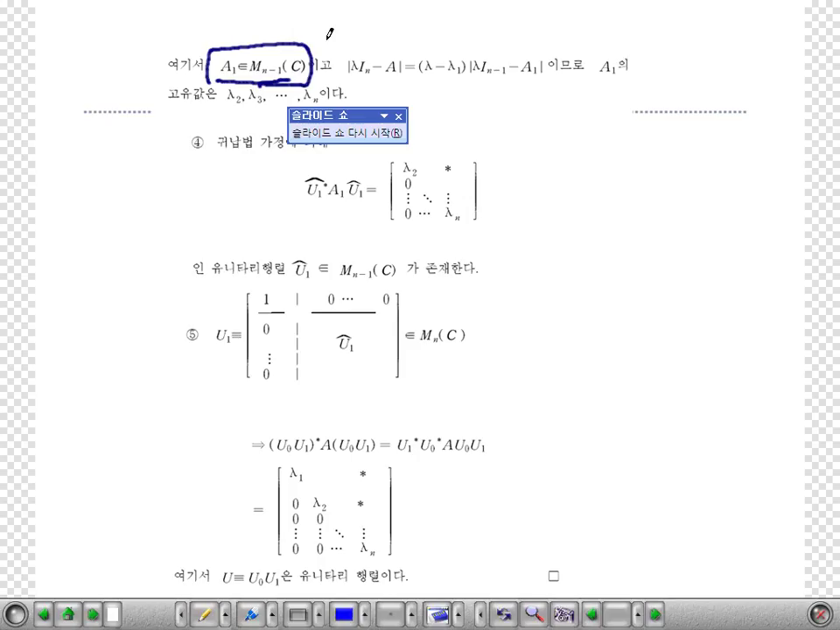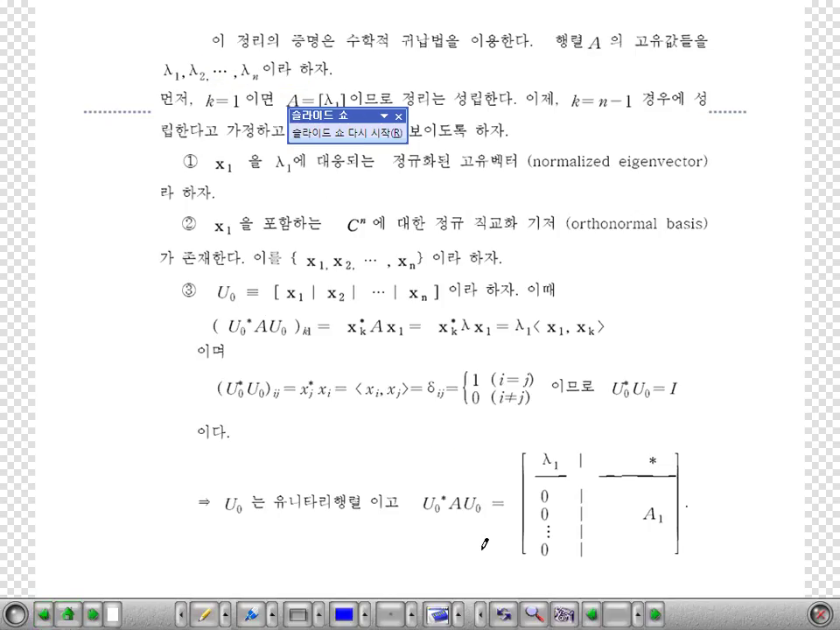Here, A1 is a complex matrix whose dimension is n minus 1, an n minus 1 by n minus 1 matrix. And the characteristic polynomial, which is the determinant of lambda I n minus A, is the same as this, isn't it? Since similarity preserves the characteristic polynomial, the characteristic polynomial of A is the same as that of this matrix. Similar matrices have the same characteristic polynomial and the same eigenvalues. Do you remember?